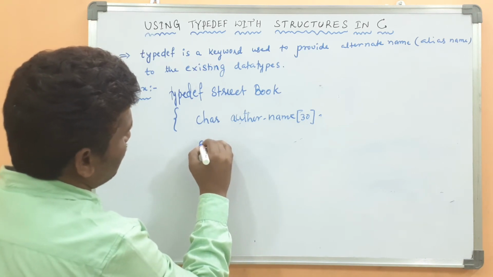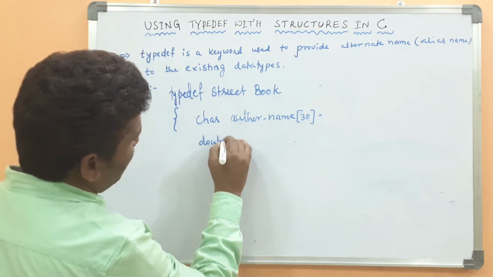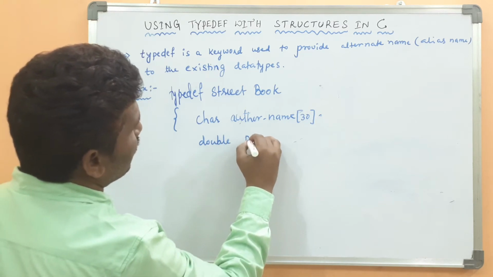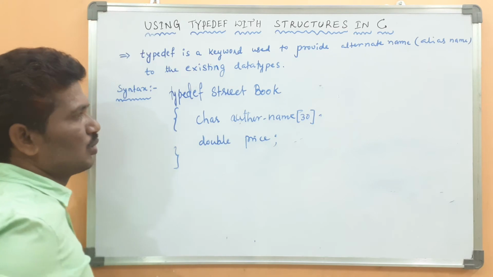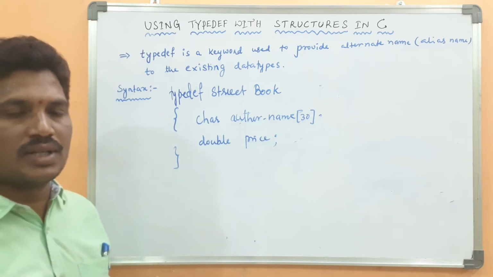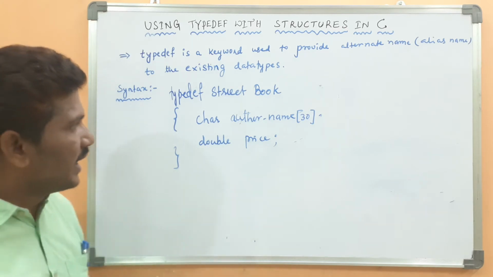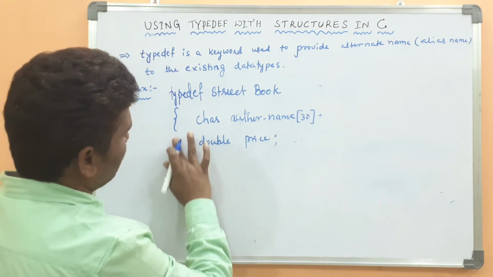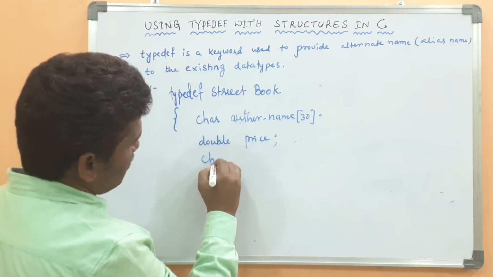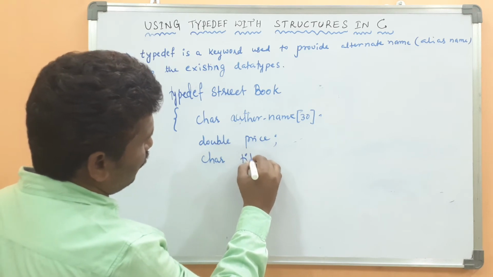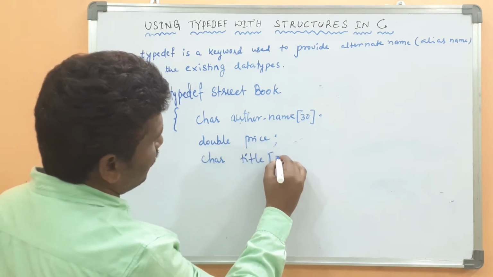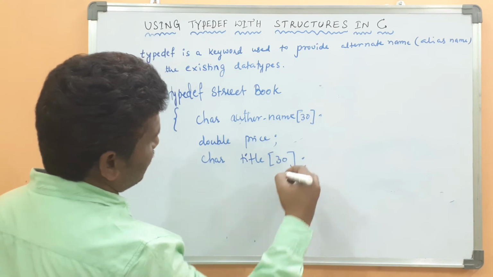Then double price. I don't want to take much, a title also. Another one, title, the book name, that is title of 30 characters.